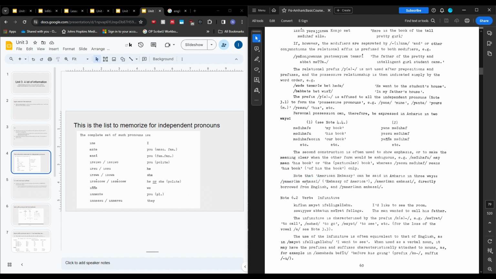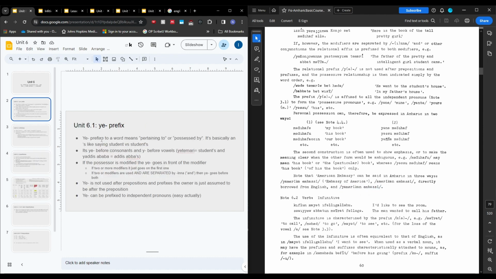Like America embassy, where this Y for ownership is being attached to America embassy, so the embassy of America. American embassy is basically just the direct English version. America embassy is some sort of fusion of the two. And all my 6.1 notes are basically some sort of condensed version, like just as a prefix meaning pertaining to.